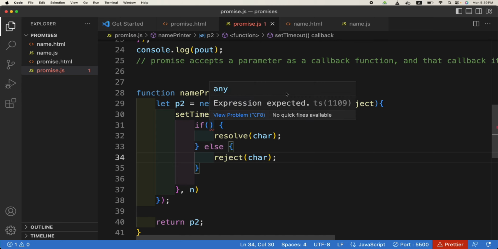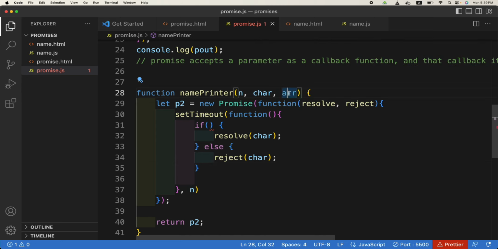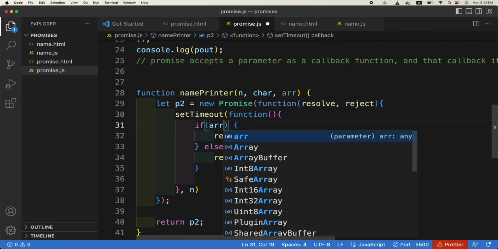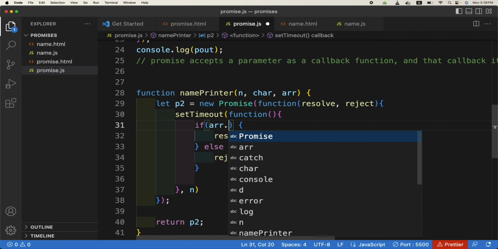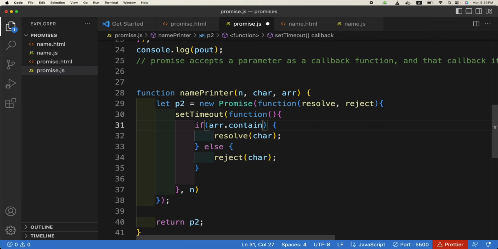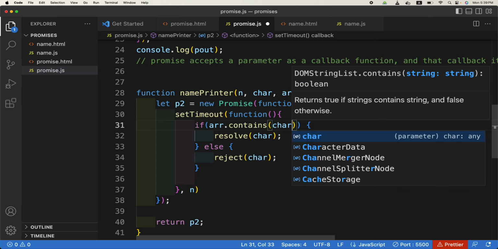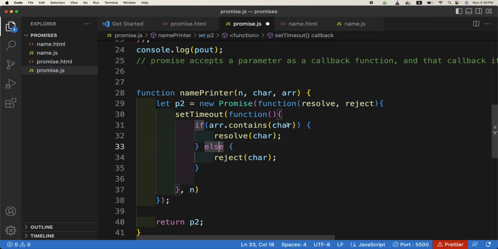I think we can use array dot contains, right? Array dot contains char. If it doesn't contain this, then resolve it, otherwise reject it.